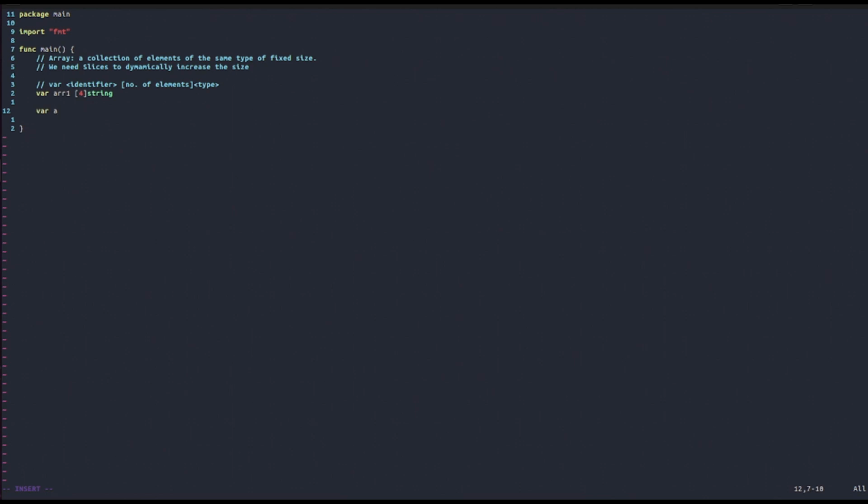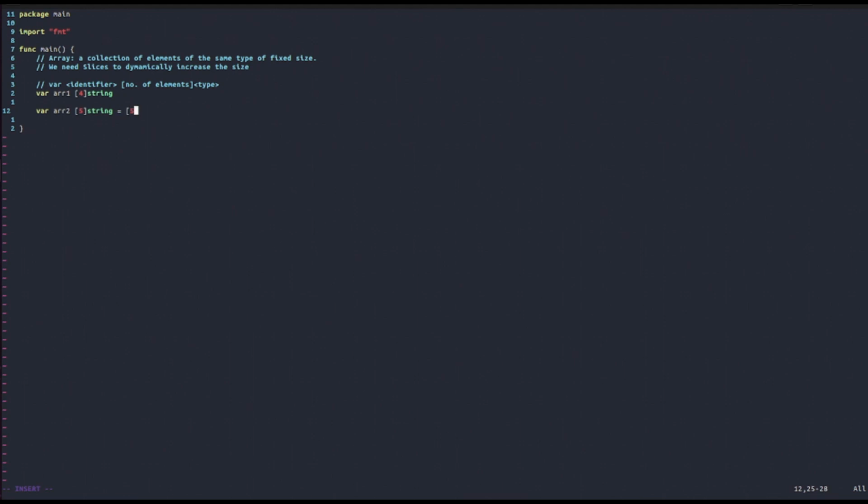So again, let's say we want to define an array2 that is a collection of 5 strings, and then we want to initialize it to, for example, hi, hey, hello, and some other random strings. In order to do that, we're gonna write on the left like this, var array2 and the collection of 5 strings, and then we're gonna put an equal sign.